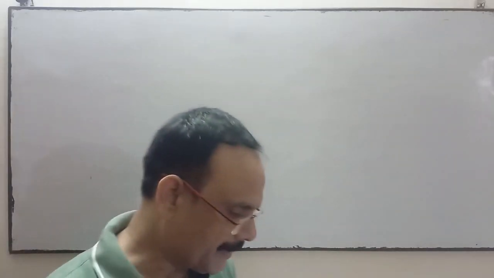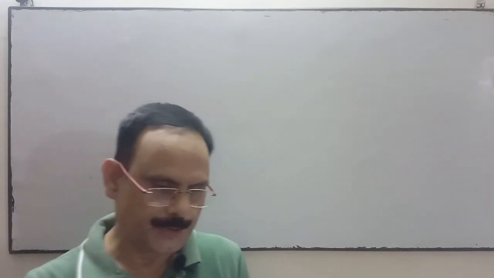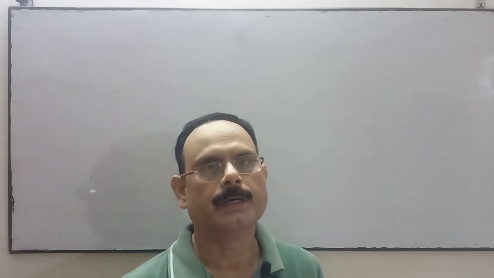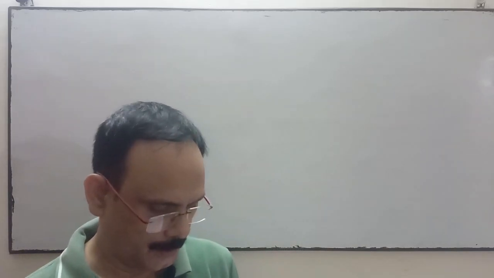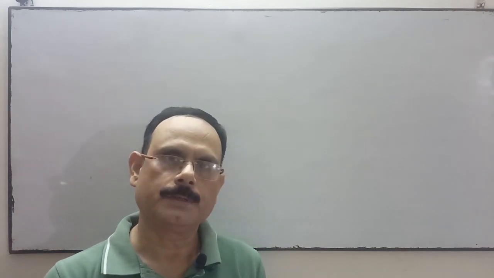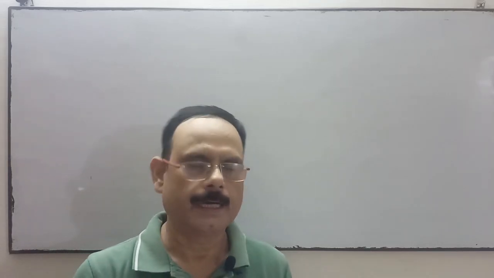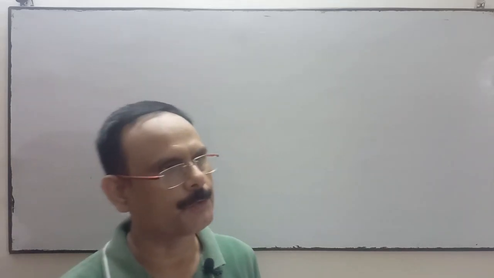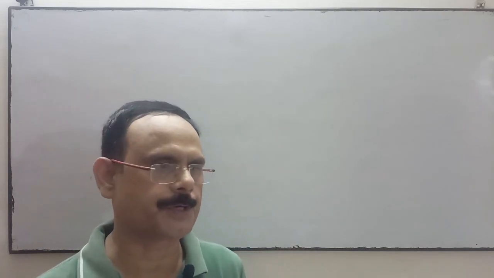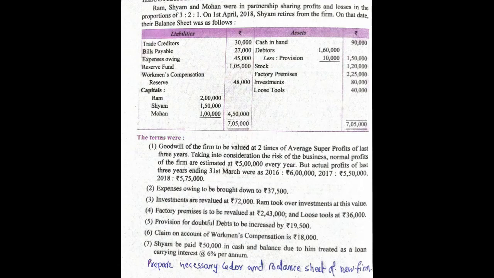Now we'll see the comprehensive problem of retirement and death. Here we will prepare the revaluation account, partners' capital account and revised balance sheet, and also do the valuation of goodwill as required. As per the requirement, we'll do the valuation of goodwill, accounting treatment of goodwill and other adjustments.